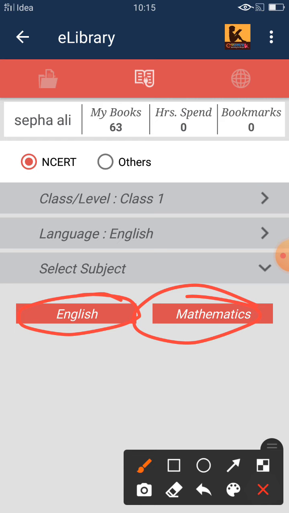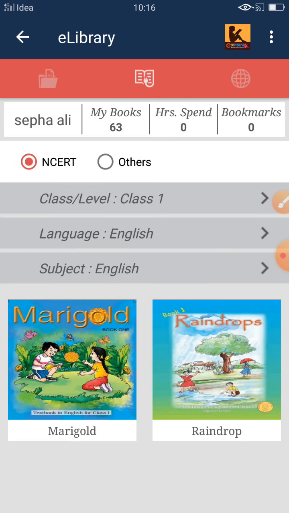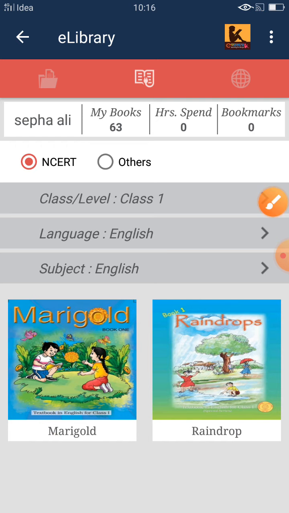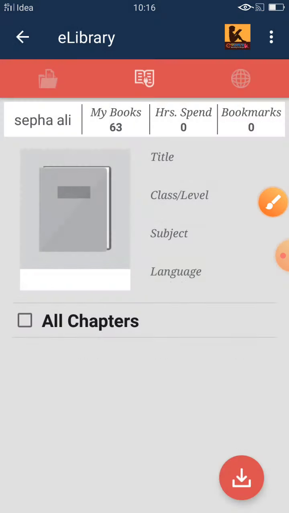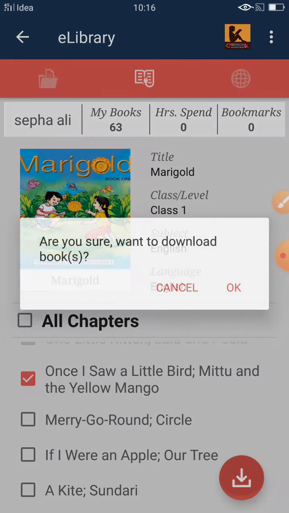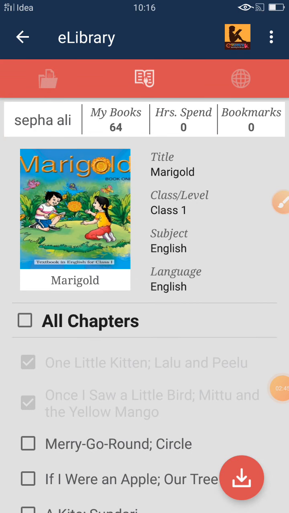Okay, see, now here in class first there are two books, not environment, not GK, and not computer. In this app there is no computer, no GK, only the NCERT books are there. So let's click here, and these are the two books there, and now we have to touch it. I want to touch this. I have downloaded 3 chapters, and now I have to download this. See, you can download from here. See, it is downloading. See, it is downloaded. Okay, now we have to go there.